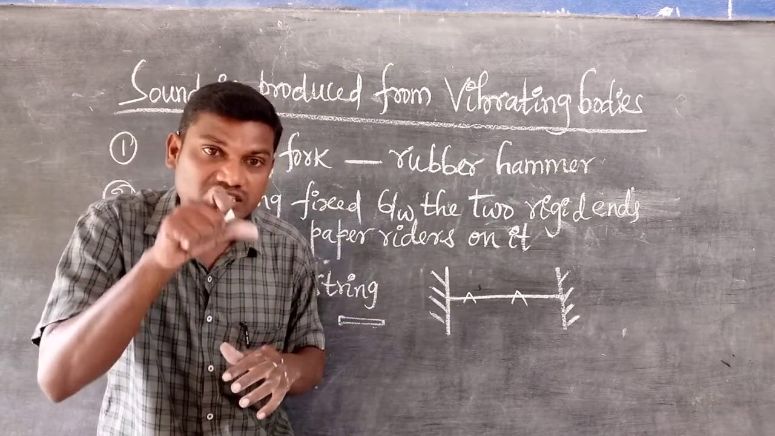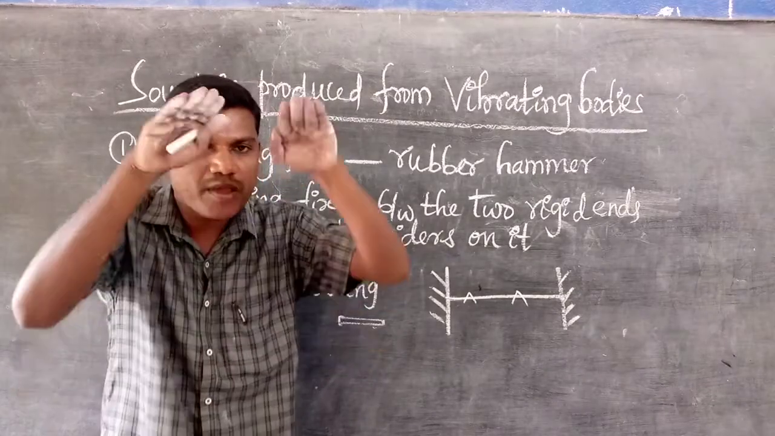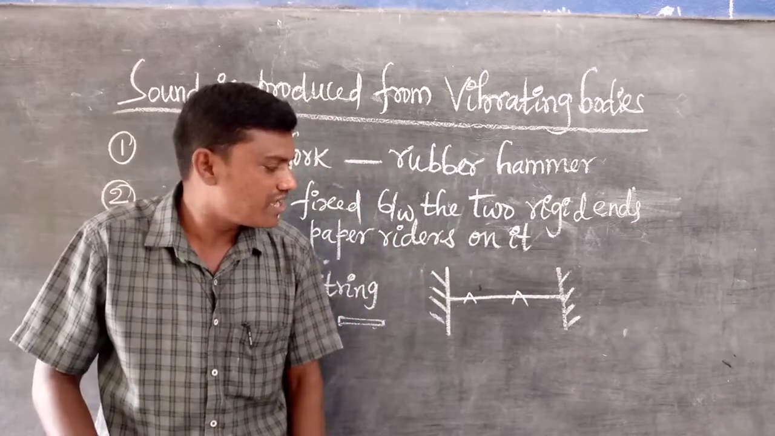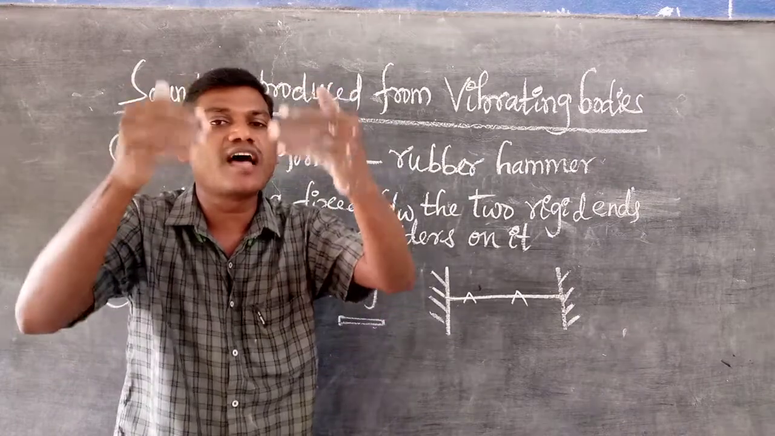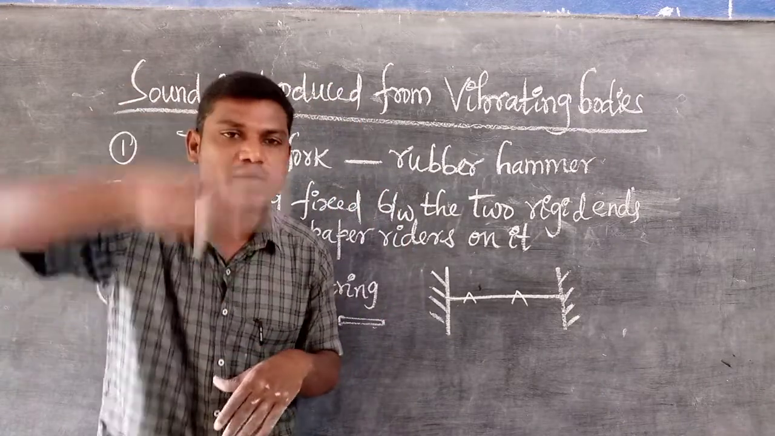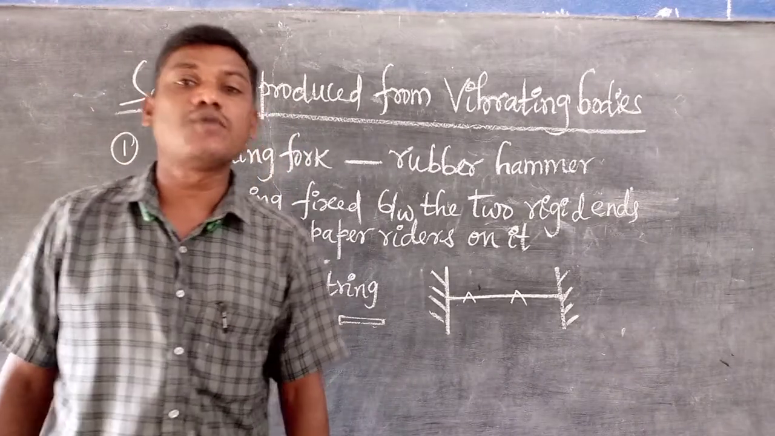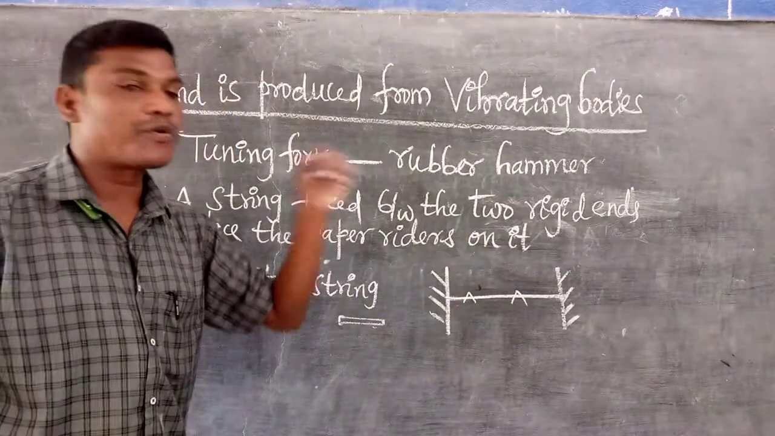But when you pluck the string slightly and gently with your finger, you observe that the paper riders are moving up and down, like jumping. So the jumping of the paper riders represents that the string is in motion. Which motion? It is in vibratory motion. That's why at that time we also hear the sound. So when the string is in vibratory motion, it produces sound.